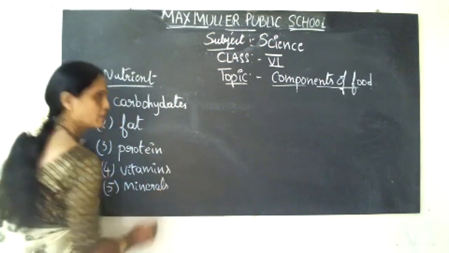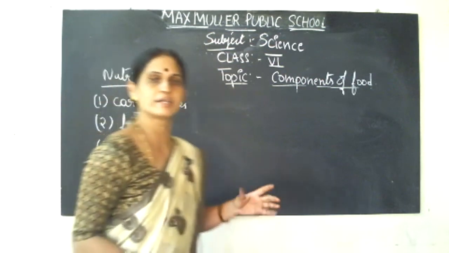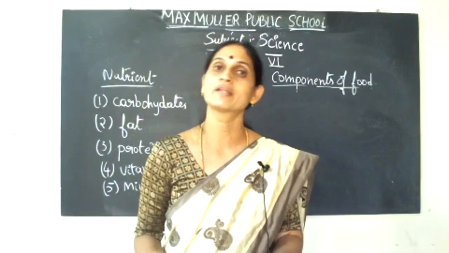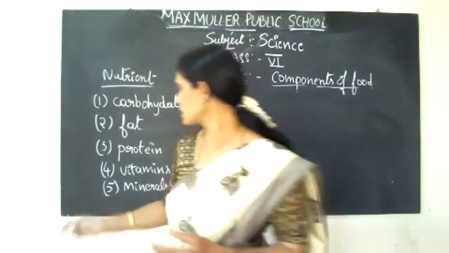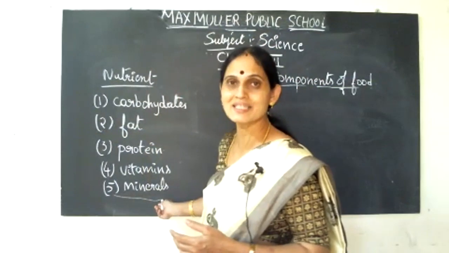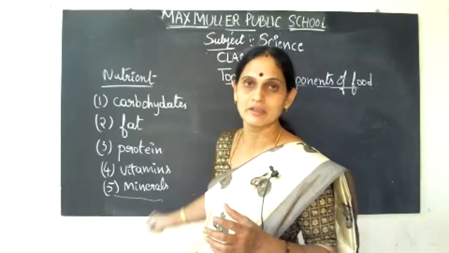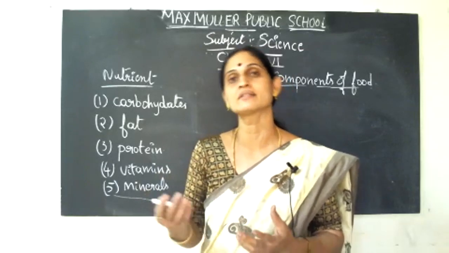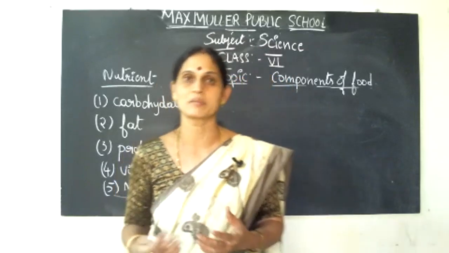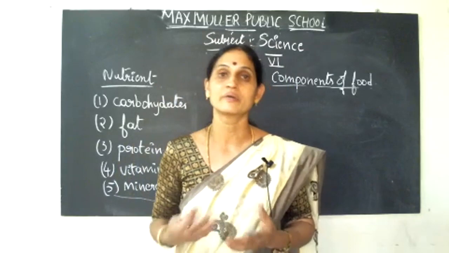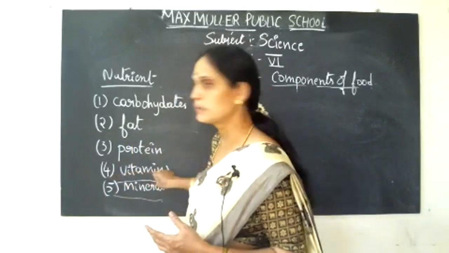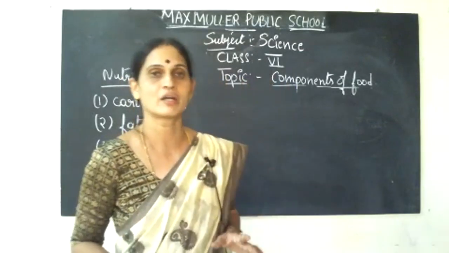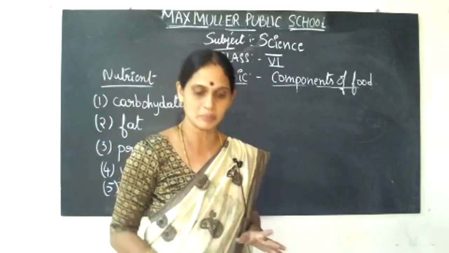Where do we get minerals, children? They are available in the soil, where the plants grow. From the plants, the fruits, vegetables and leaves, the greeneries we eat, we get the minerals. So these 5 nutrients are very important for our body.